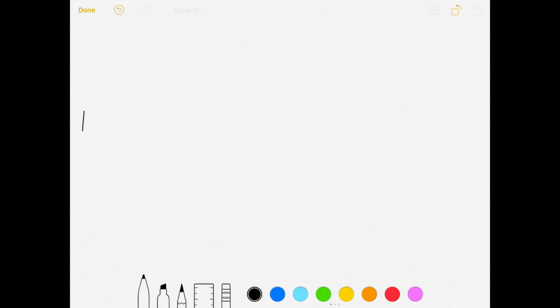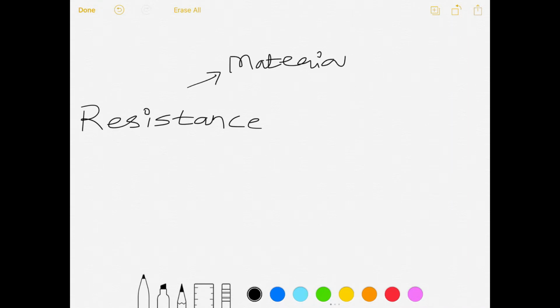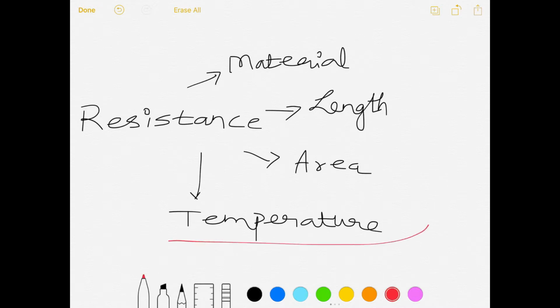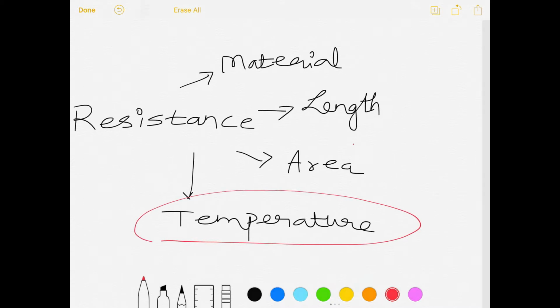As we are all familiar, the resistance of any material depends on a few factors like the material of the wire, the metal from which it is made, the length of the conductor, the area of cross section of the wire, and the temperature. So these are the few factors on which the resistance of a wire depends. Now let us focus on one of the factors, that is temperature. How is resistance related to the temperature?